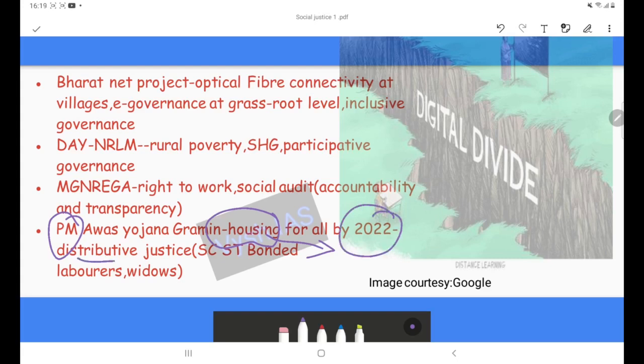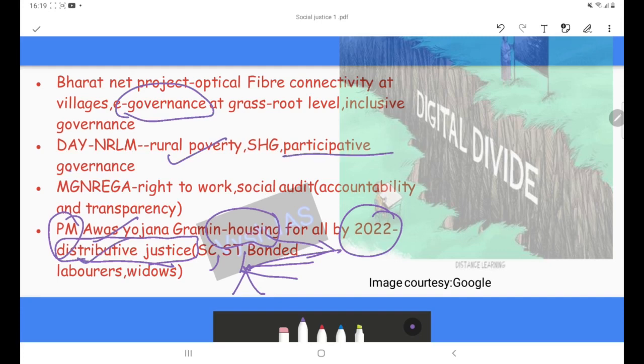This is like distributive justice. Here the scheme is targeting scheduled castes, scheduled tribes, bonded laborers, widows. The degree of exploitation is being divided and adequate care is being given. So this is dealing with distributive justice. Like these, here itself you got some points: distributive justice, e-governance, rural poverty, participative governance. These are all the keywords. These keywords you have to include in your answers.